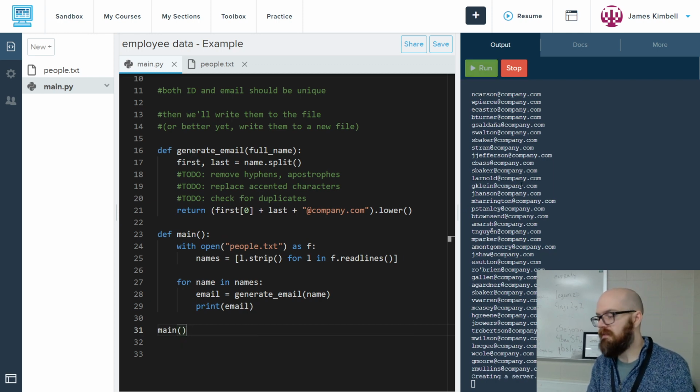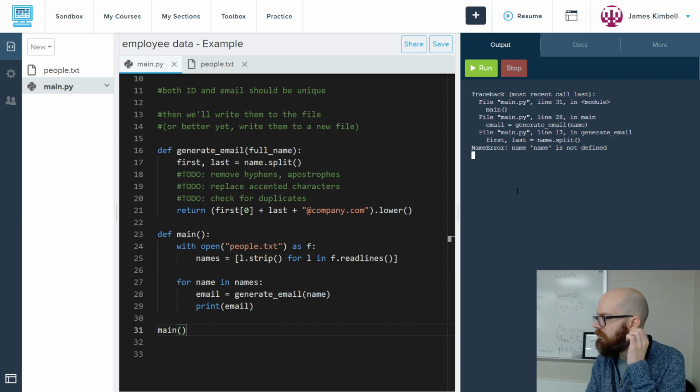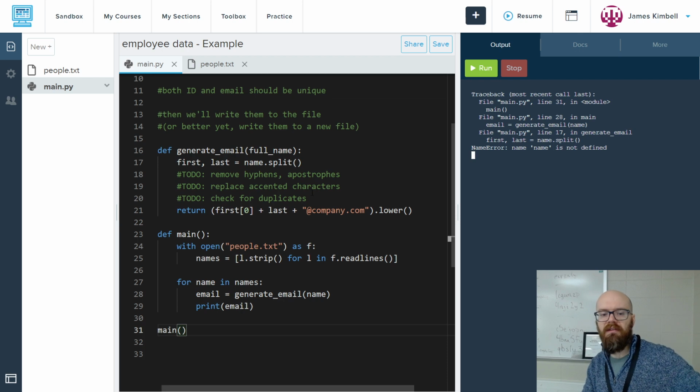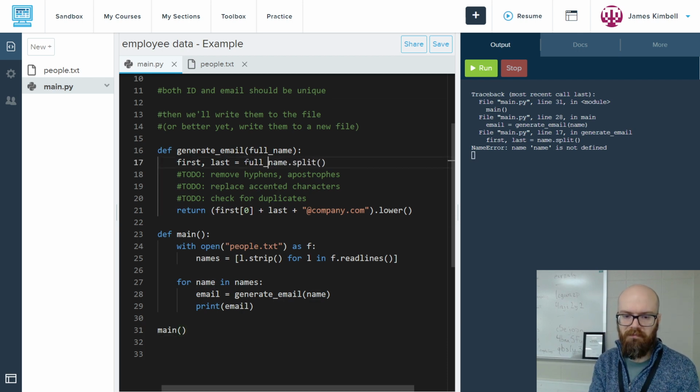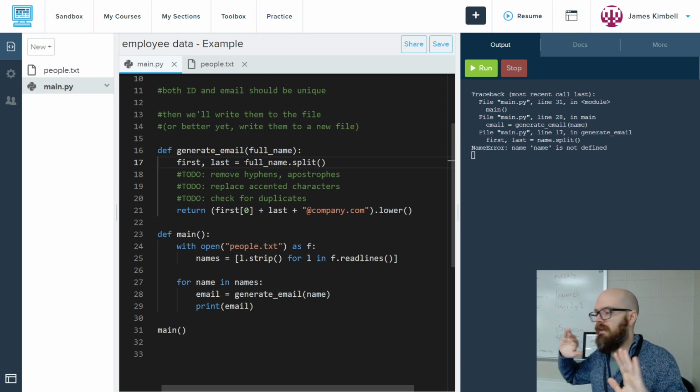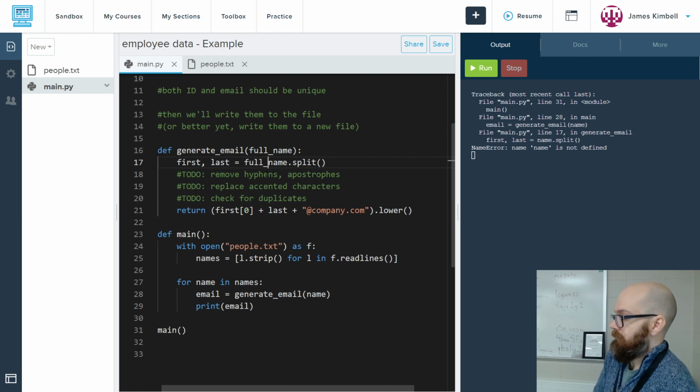And now if I try to run it, it's going to say, hey, what is name? We've never heard of name, which is good. I should have got that error last time. You want to have errors because it makes the stealth problems less stealth. So what I should have said is full name. Okay. So it was using that variable that was leaking out, and it just happened to kind of work this time, but in the future it wouldn't have, and we don't like that. I probably wouldn't have noticed if I wasn't making a video, and I would have had a problem later with debugging when something went wrong.